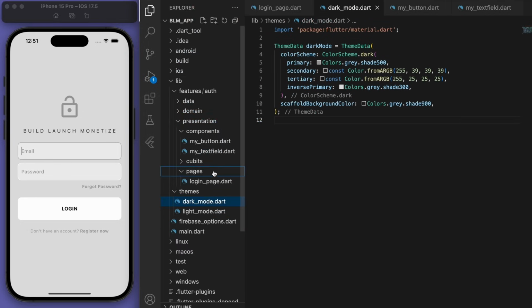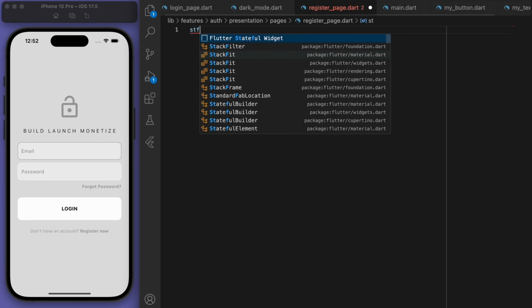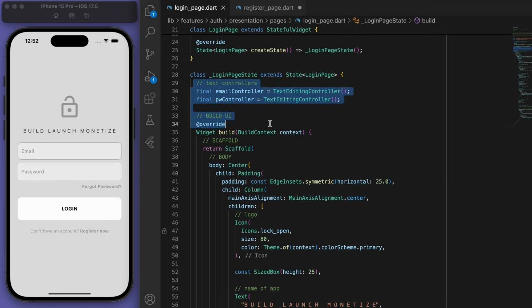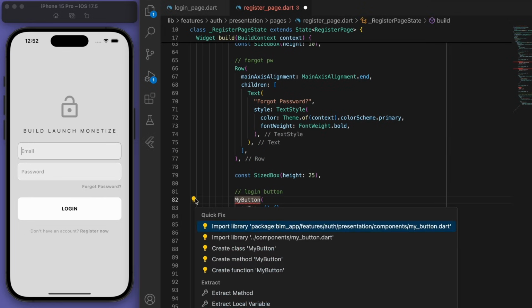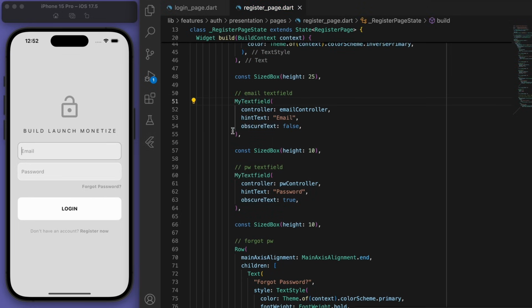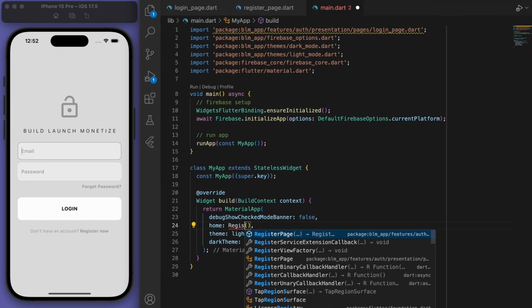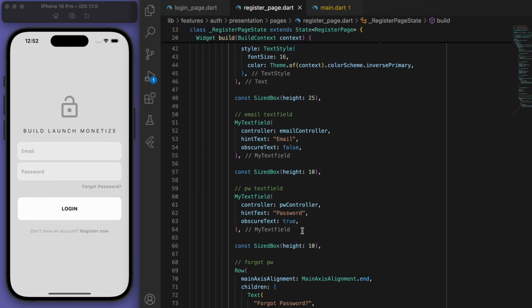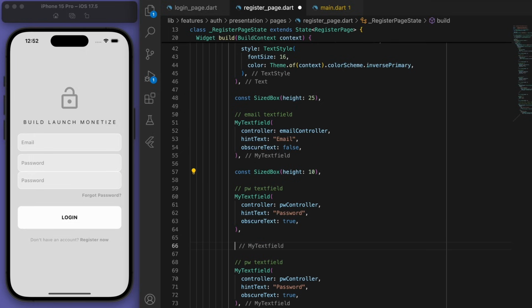Now I'm going to create a register page. So let's create a stateful widget. And it's going to be very similar to the login page. So I'm just going to copy this main body part and paste it in the register page and import everything that's needed. And in the main function, let's just return the register page so that we can see what we're changing. And mainly we just need another password for confirming the password.